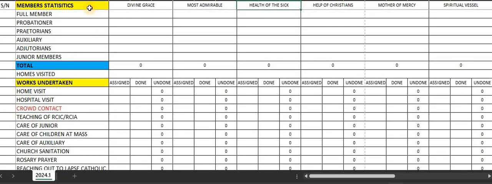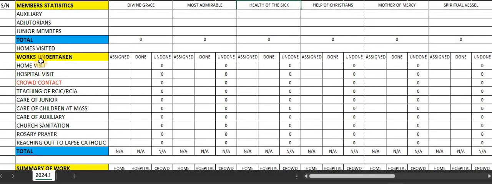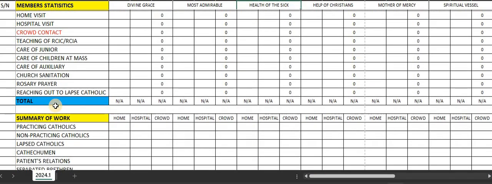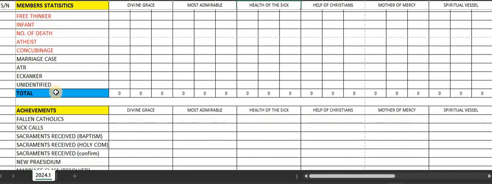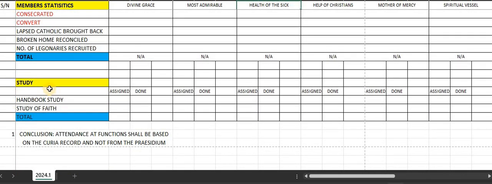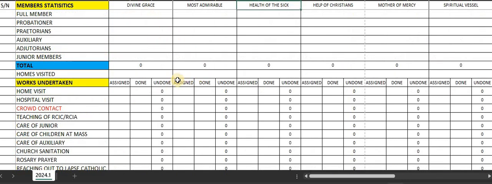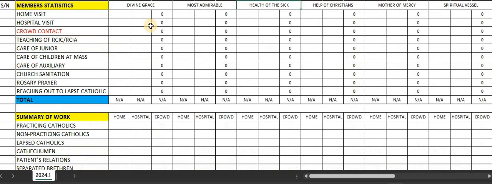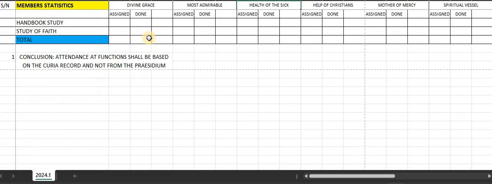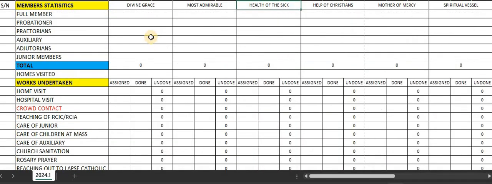So we have membership status, member statistics. It's not relevant. We have works undertaking, summary of work, we have achievement portion, and we have study portion. Okay, so once you get a report, for example, you have Mother of Divine Grace report, you can start filling this information under Mother of Divine Grace. As you can see, very easy.